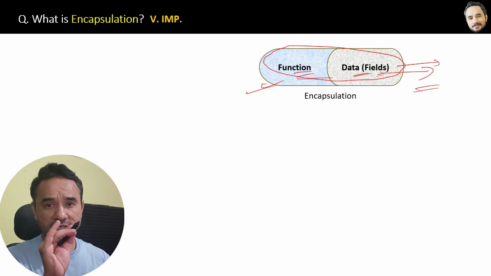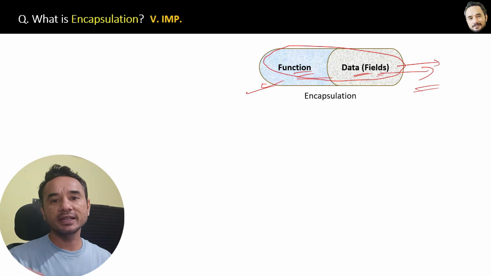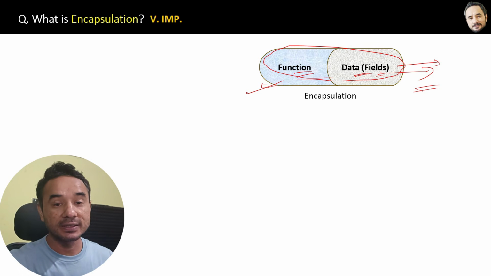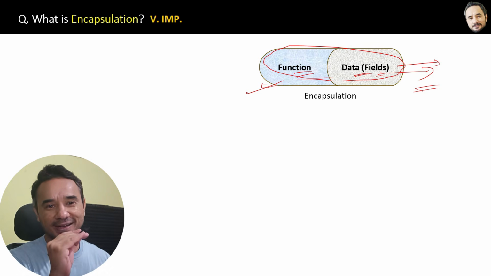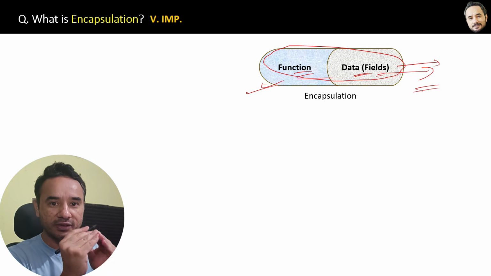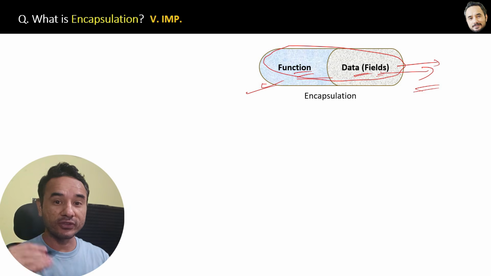In other words, if you have a class with fields and functions inside it, do not let the fields be accessible outside the class directly. Rather, use the getter and setter functions to wrap the field or data within the function, and then only allow the access of the fields via the functions to the outside functions, classes, client, anything.